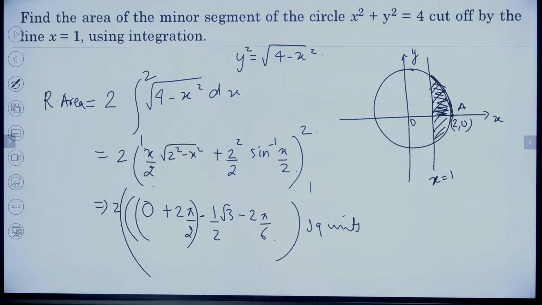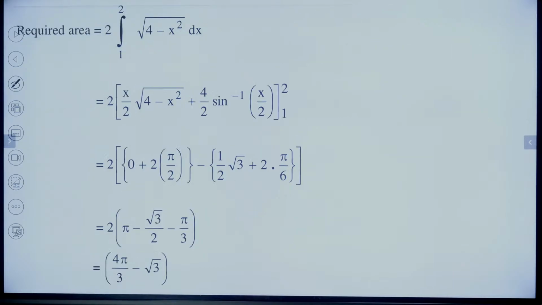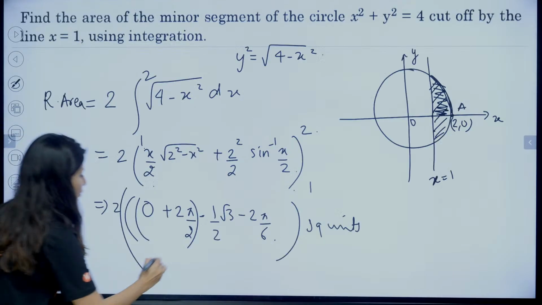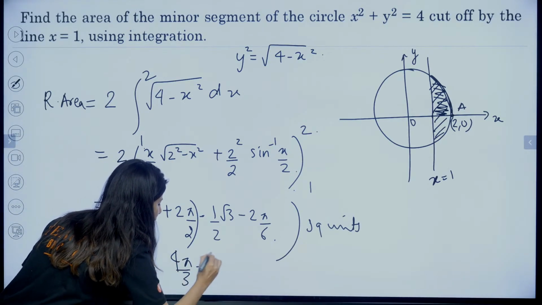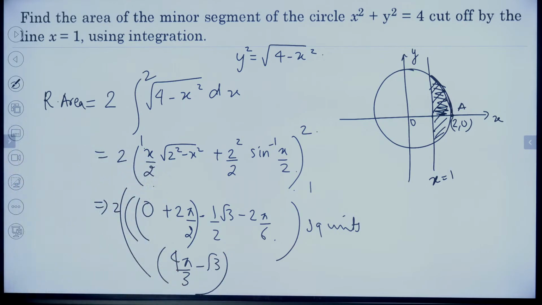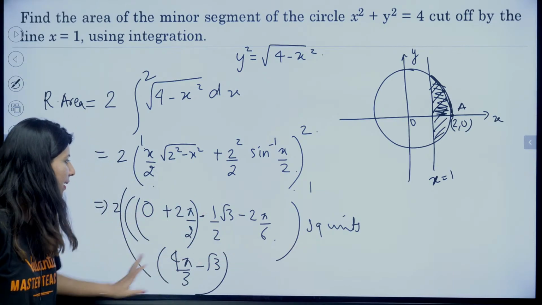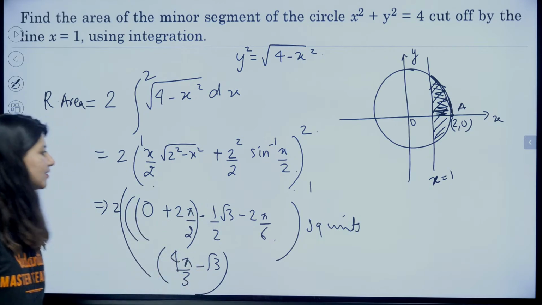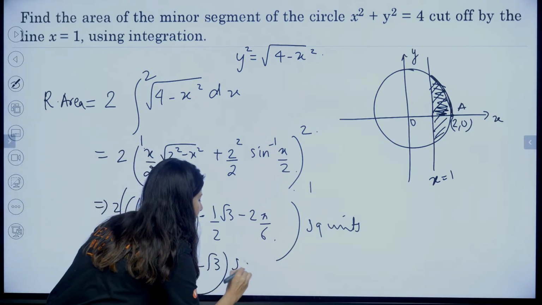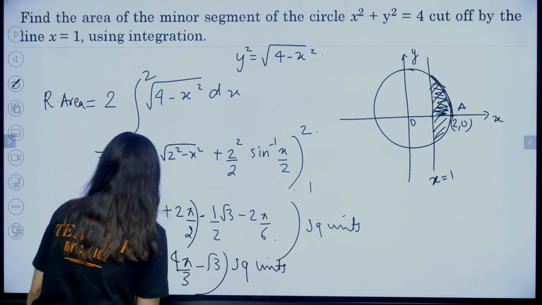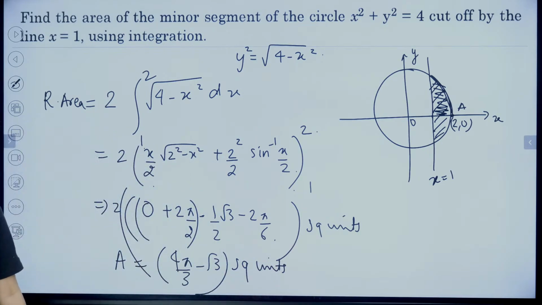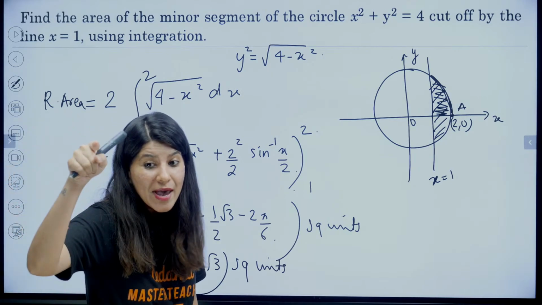Tell me what will you get? What will be the final answer? 4 pi by 3 minus root 3. So you should get 4 pi by 3 minus root 3. Please solve it. Yes, so pi minus pi by 3 is 2 pi by 3. So 4 pi by 3 we are getting definitely, and minus root 3 we are getting. So square units. This is your final area. Okay. Yes, 4 pi by 3 minus root 3 square units.